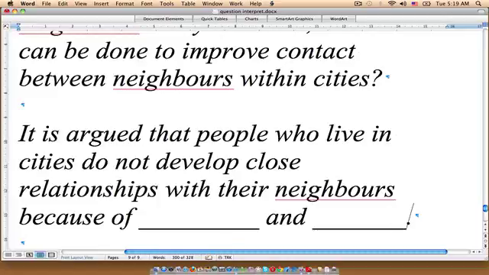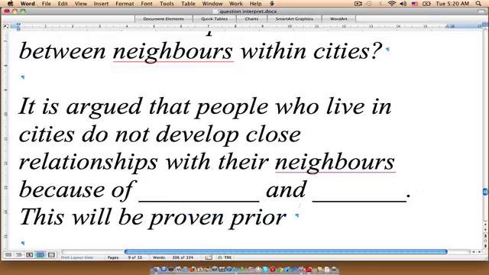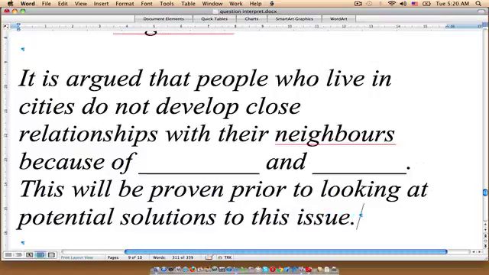I mean, if that was what you were going to say. And then continuation: this will be proven prior to looking at potential solutions to this issue. Okay, so here is the thesis.